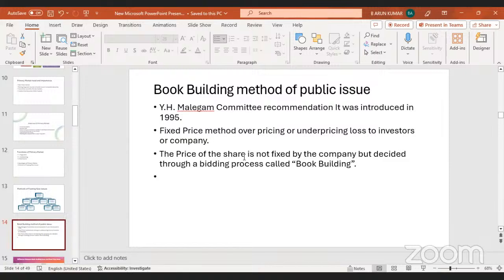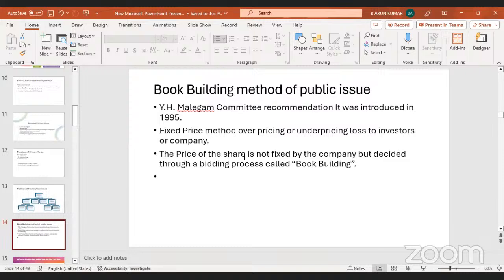But after 1995, according to the Malegam committee recommendations, they are using the book building method of public issue. Nowadays they are using the book building method of public issue, but earlier they used the fixed price method of issuing shares. Now, according to the committee's recommendations, they are using the book building method of public issue.